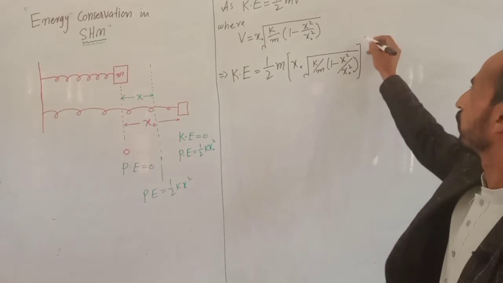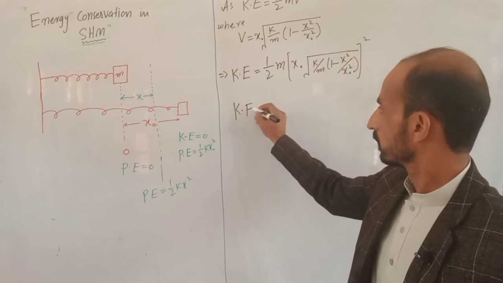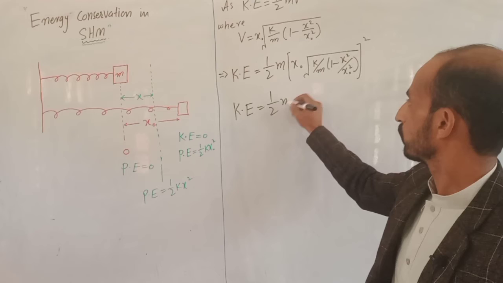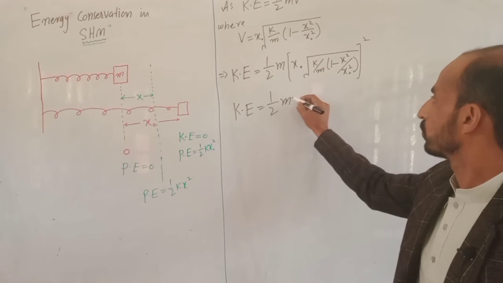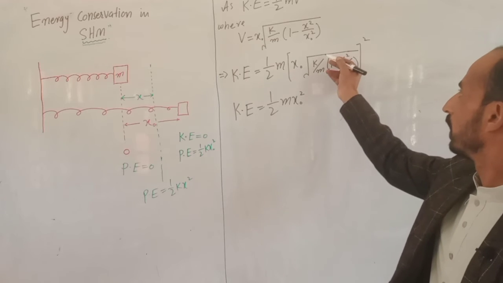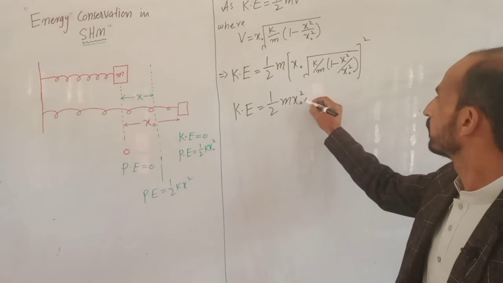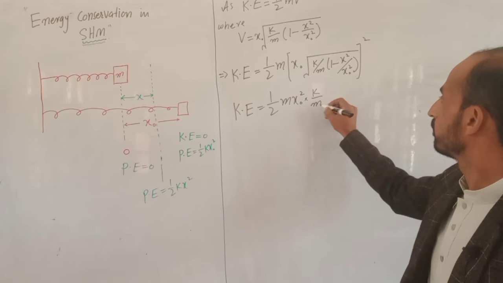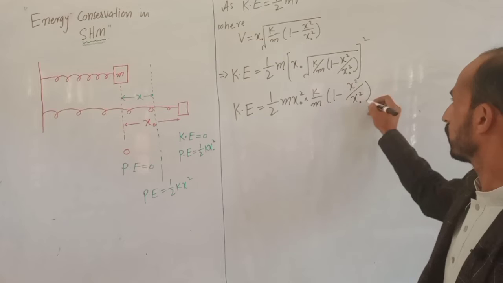We take the whole square. On solving this expression, we will have 1 by 2m x naught square. After cancelling square with square root, we will have k by m into 1 minus x square divided by x naught square.